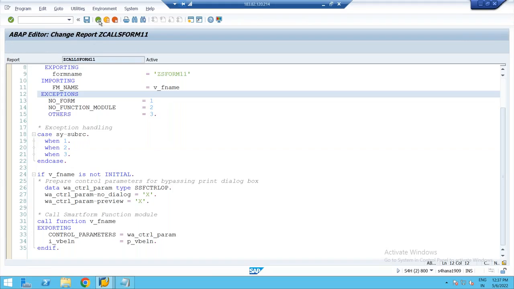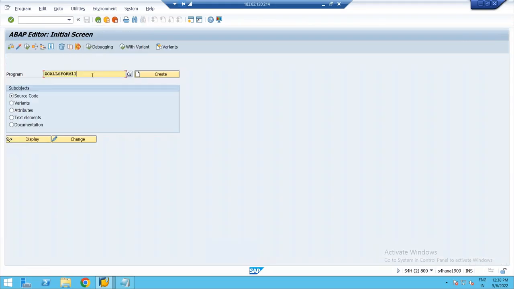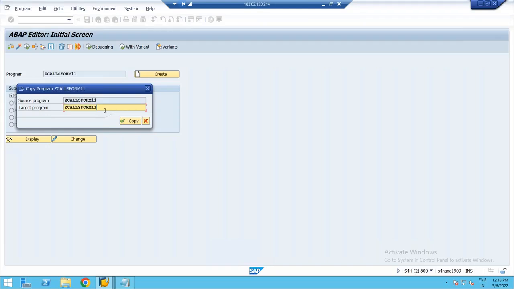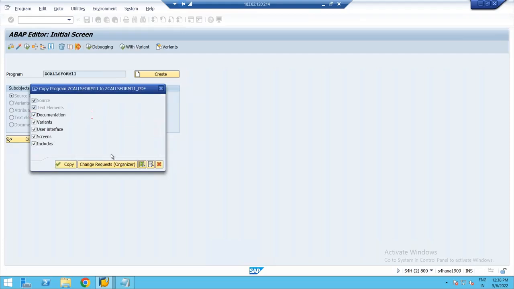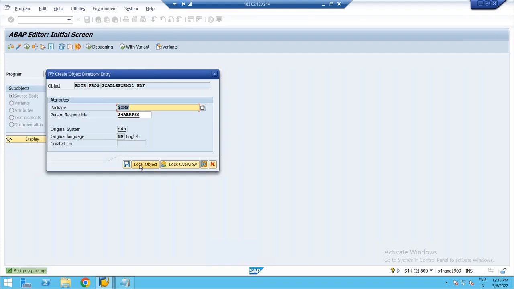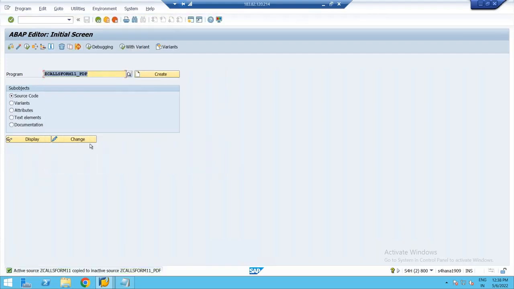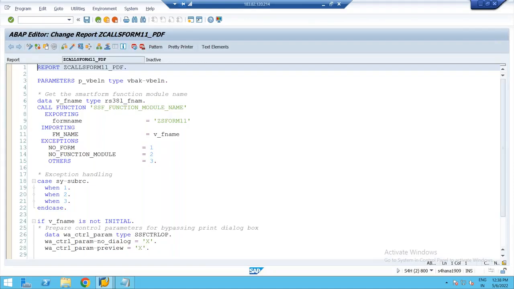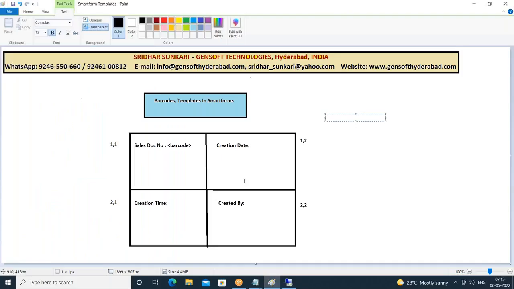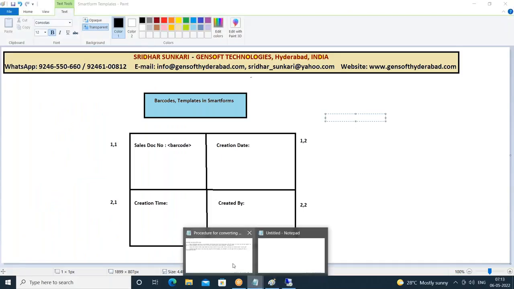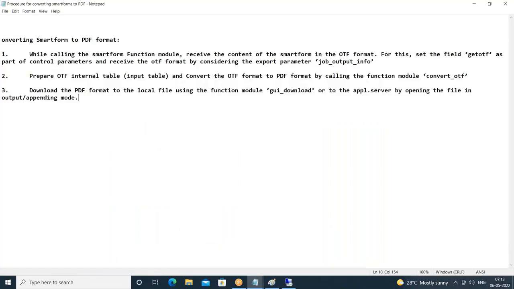I'll copy this program, Z_CALL_SMARTFORM_LEVEL_PDF_FILES. So what we are trying to discuss now is converting a smart form to PDF, so that the PDF can be sent as a mail attachment or whatever it is. So there is a process for this. This is the process you have to follow if you want to convert a smart form to a PDF.